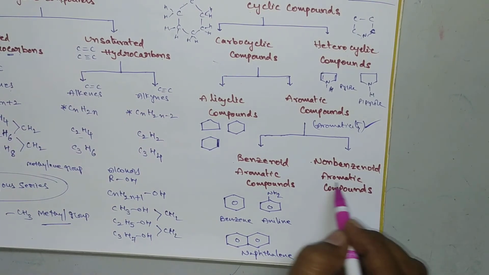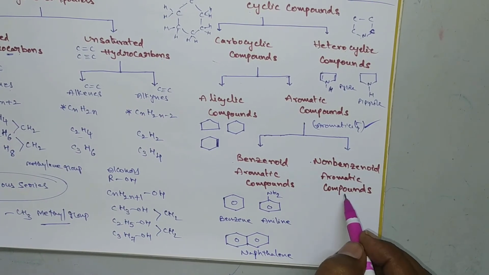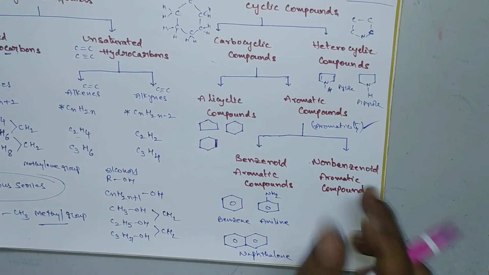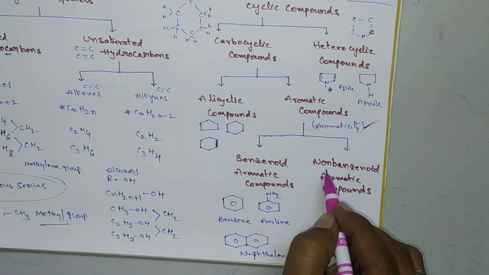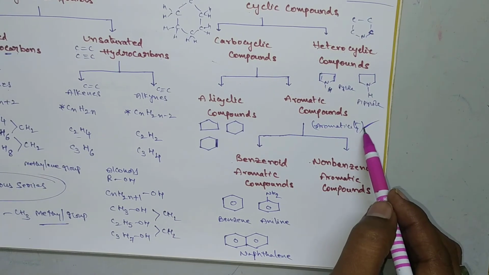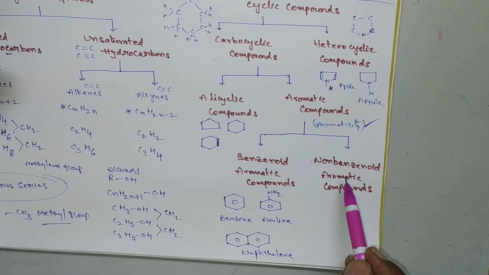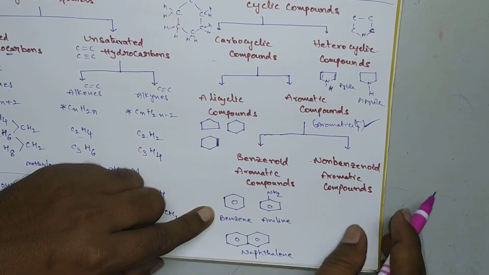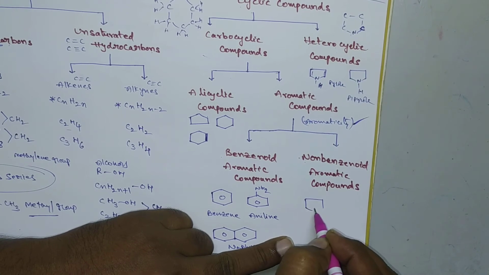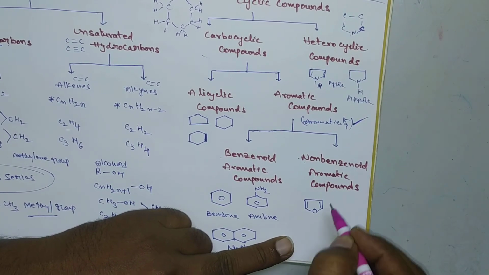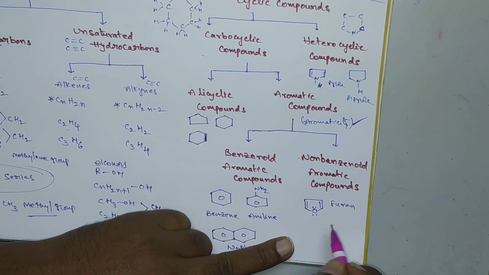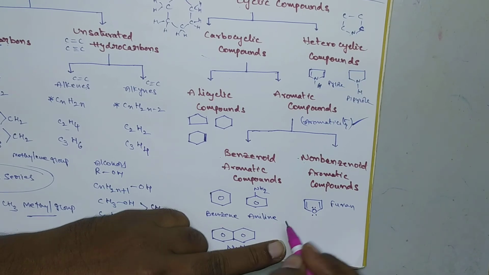And now non-benzenide aromatic compounds. These also exhibit the property of aromaticity, but do not consist of any benzene nucleus. Okay, clear? These exhibit the property of aromaticity but do not consist of any benzene nucleus. Those are called non-benzenide aromatic compounds. Here let us take an example. This is furan. This does not consist of any benzene nucleus, but it exhibits the property of aromaticity.